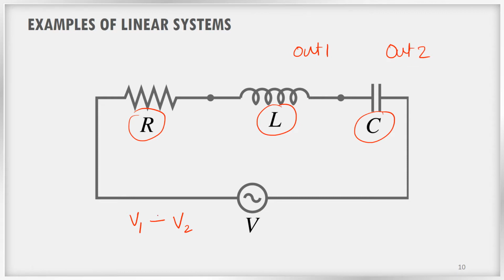If you give V1 plus V2 together to the system, and you get the response as the sum of the outputs, output 1 and output 2, then we can say that this is a linear system. So all these circuits containing resistors, inductors and capacitors are best examples of linear systems.